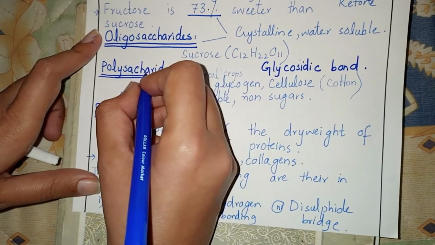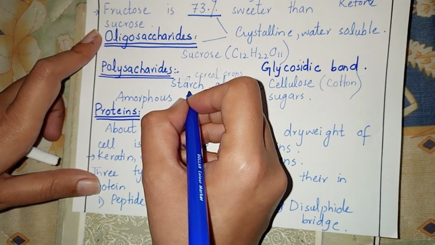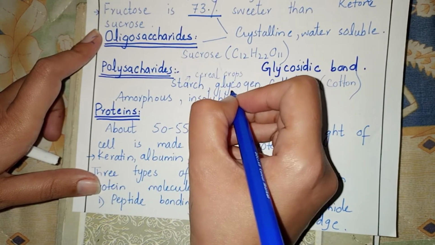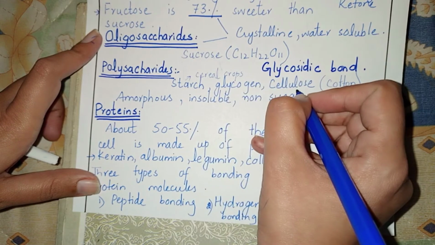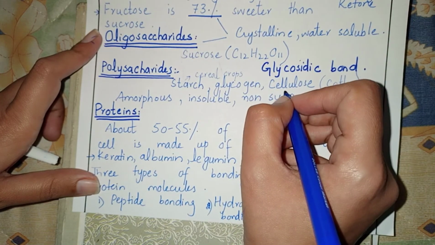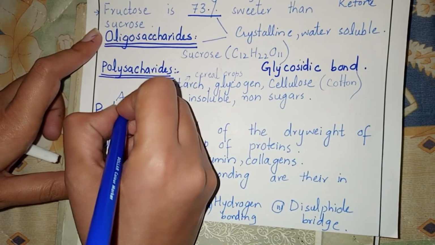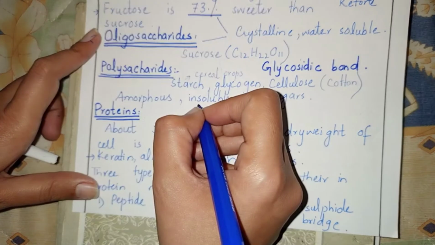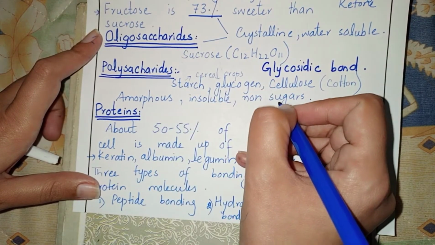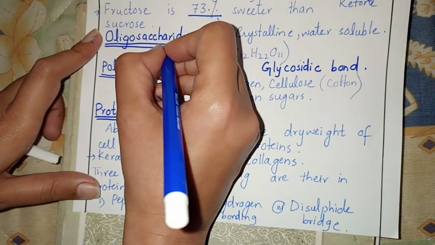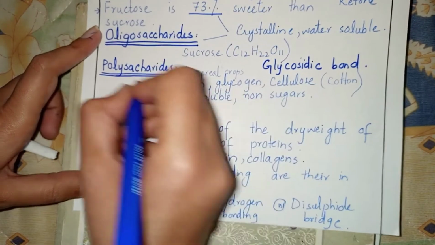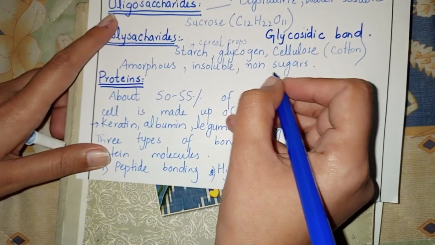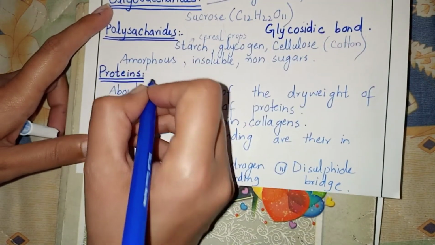Examples of polysaccharides are starch, which is present in cereal crops, glycogen, cellulose. Cotton is made up of cellulose. Polysaccharides are amorphous, insoluble, and non-sugars. Monosaccharides and oligosaccharides are sugars, while polysaccharides are non-sugars and amorphous.